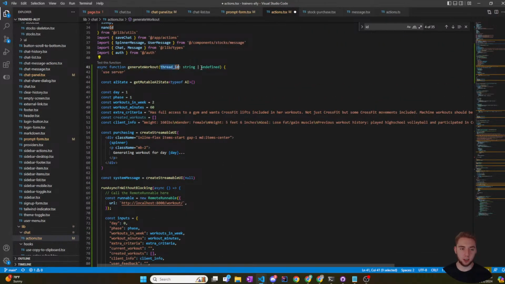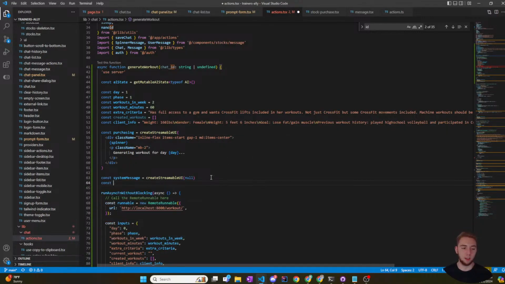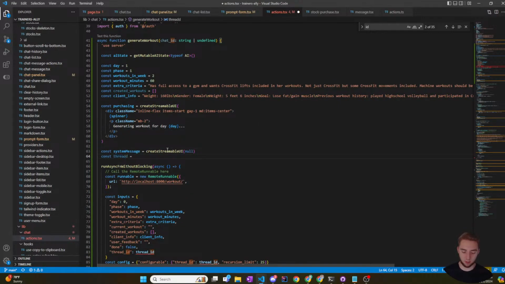Actually, let me change the name of this parameter to chat ID, and then I'll say const thread ID. And in Python, you typically name variables with underscores and everything lowercase, but you use camel case in JavaScript. So I'm going to change that here as well. It's tough sometimes to switch between JavaScript and Python because the conventions are different for the names of functions and variables. But like I said in one of my earlier streams, I'm a stickler for best practices. I just think it's really helpful to try your best to adhere to best practices because it's one of the things that makes you a good coder.